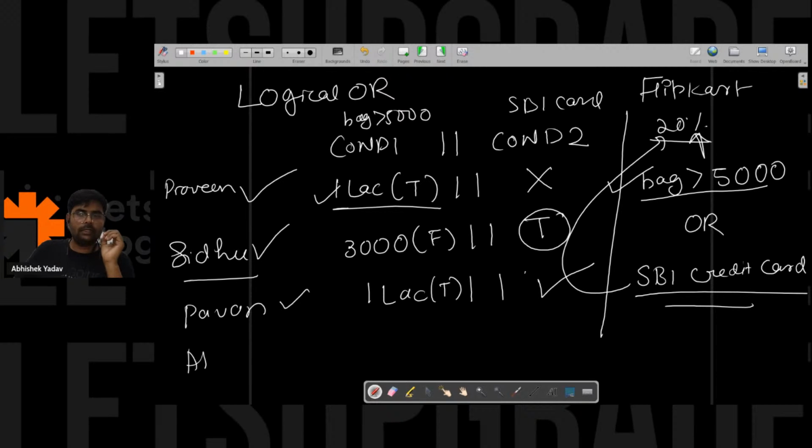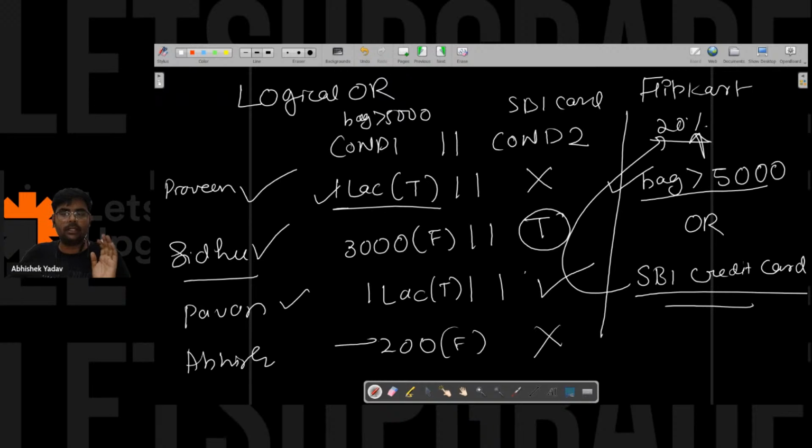Now this is me, Abhishek. The amount in the bag is 200 rupees, and I do not have any SBI credit card. So this time I will not get the discount. In the case of or, if any one of the conditions is true, the overall condition is true.